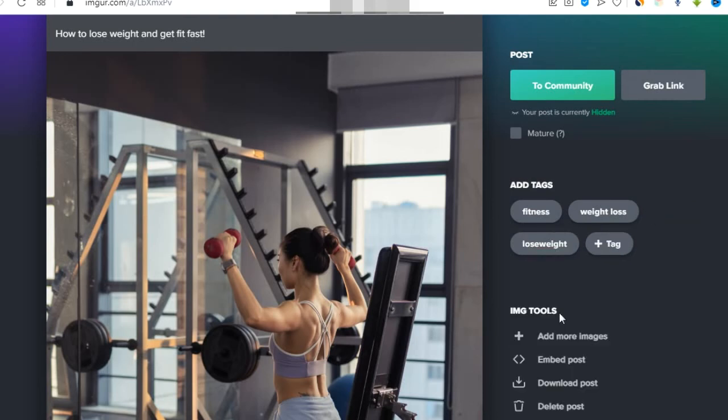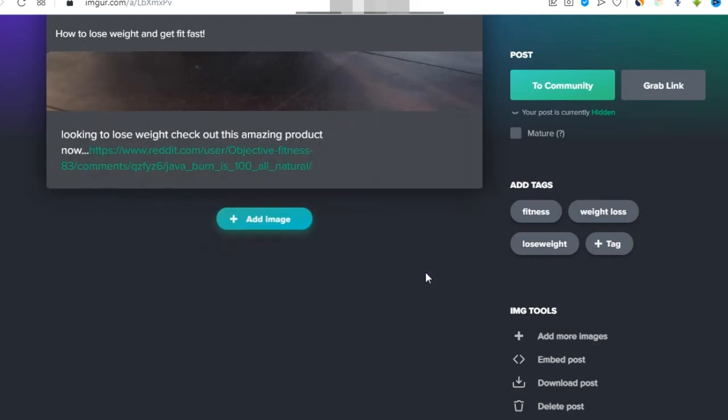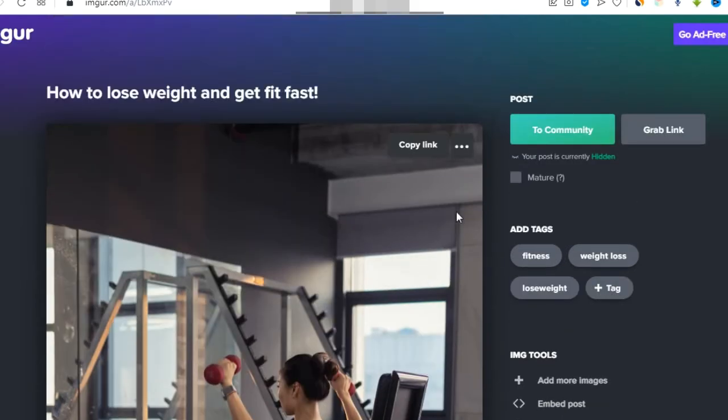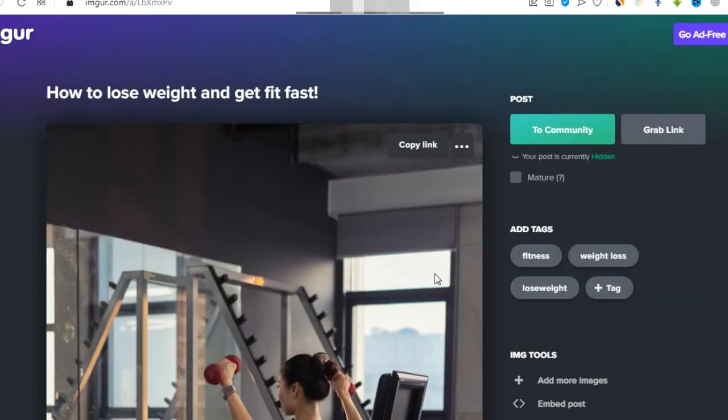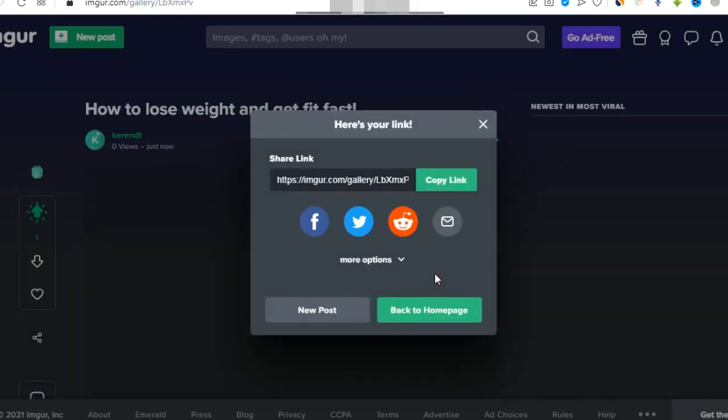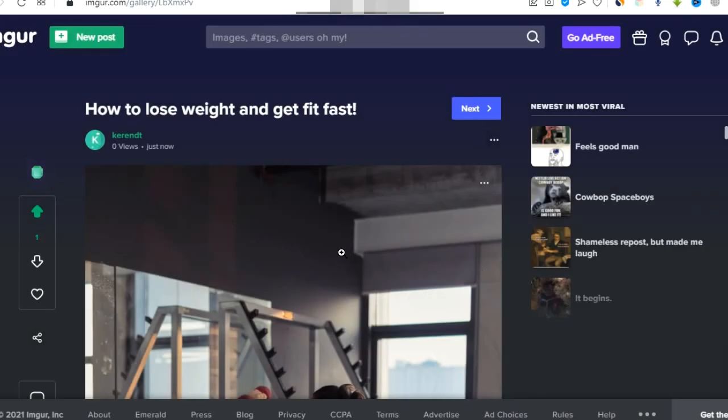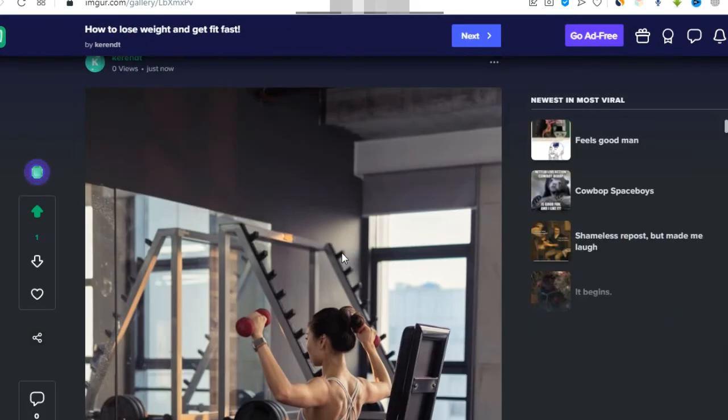You can put as many tags as are related to this post, and then what you have to do now is post to a community. Just post publicly. You don't need to put anything here, just post it publicly. It's done now, so you are able to see your post here. So this is your post.